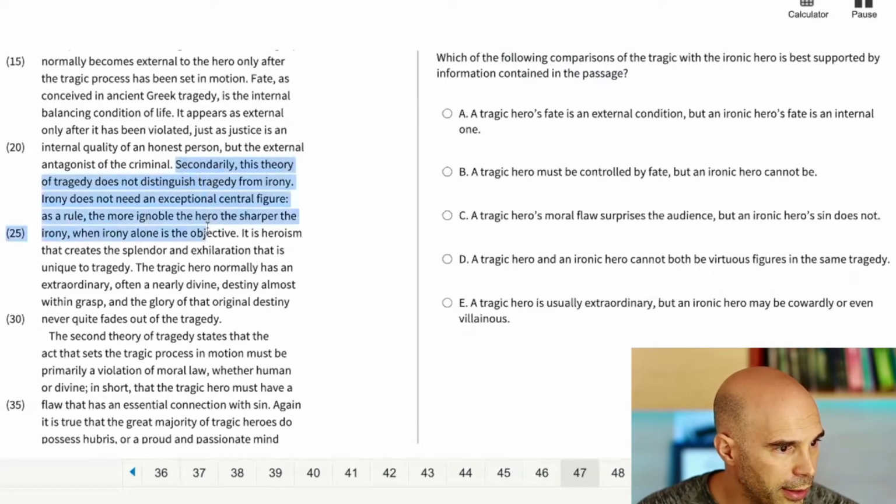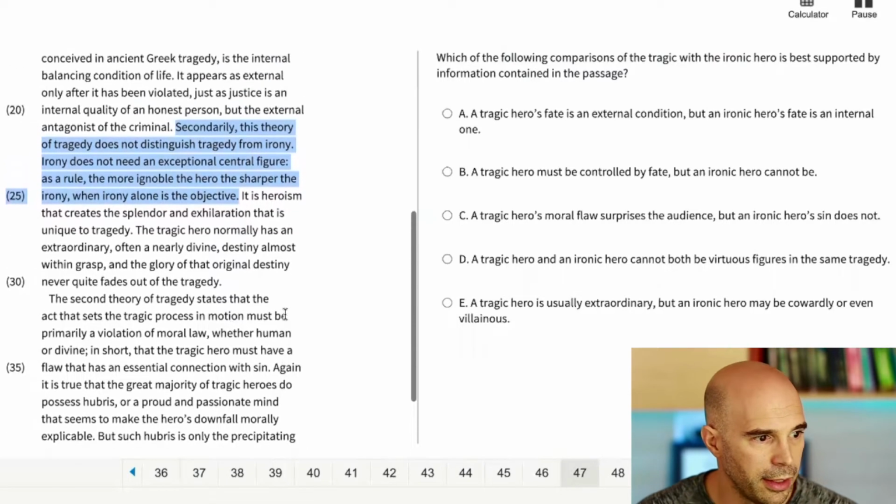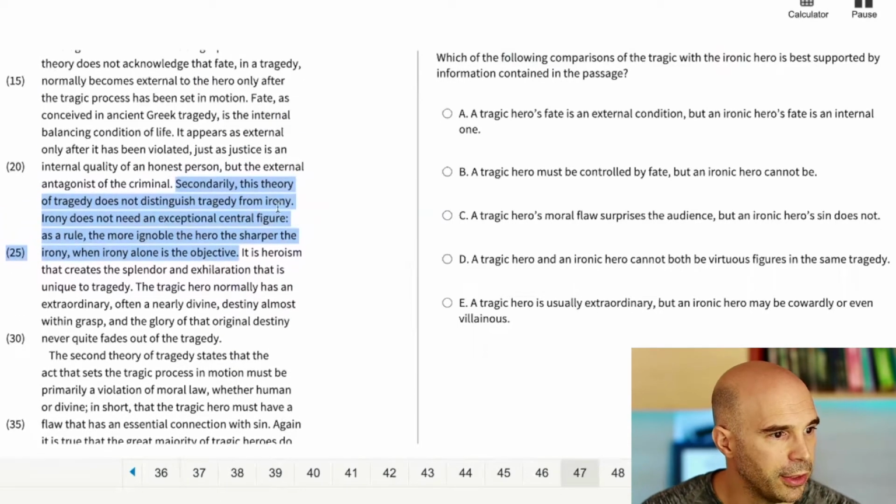So I'm just going to go ahead and read this part. I'm just scanning the next sentence, and I'm also scanning the last paragraph there. See if I see anything about ironic hero. I'm not seeing the word irony or ironic, so I'm just going to go ahead and read this sentence.